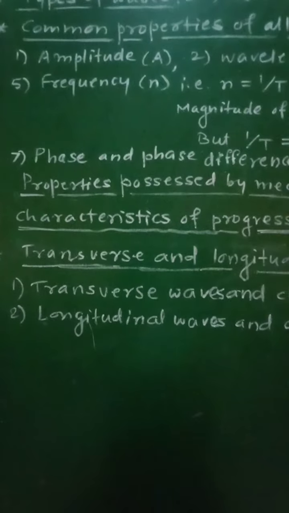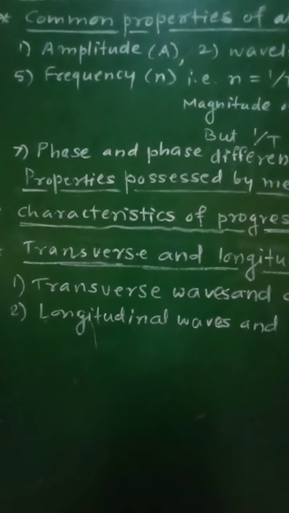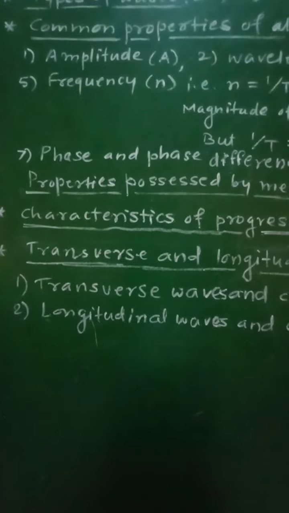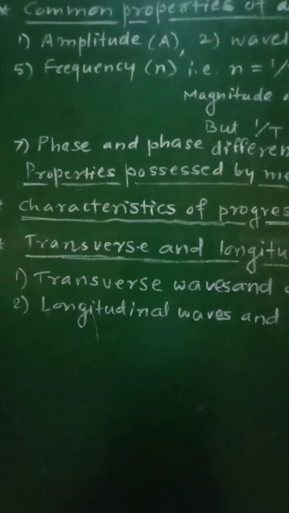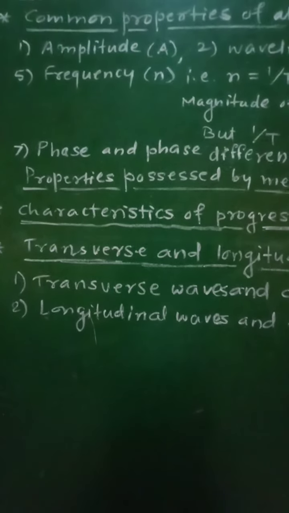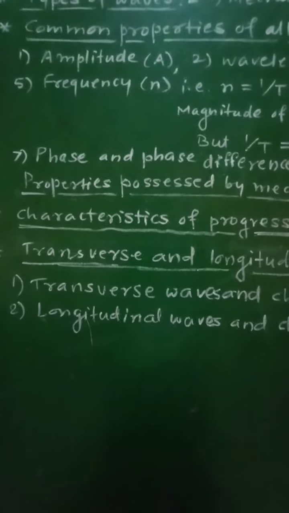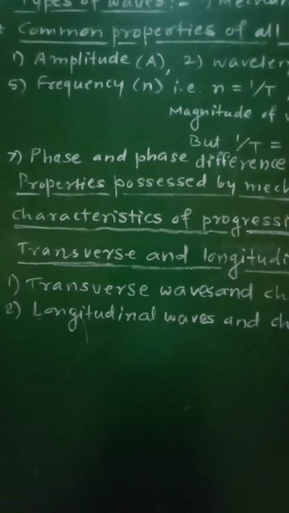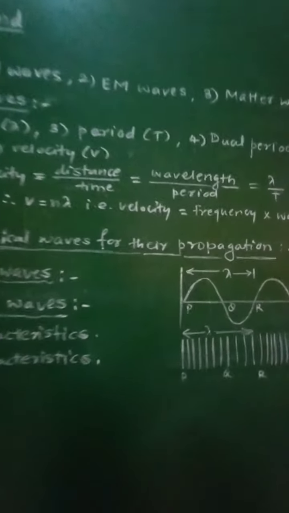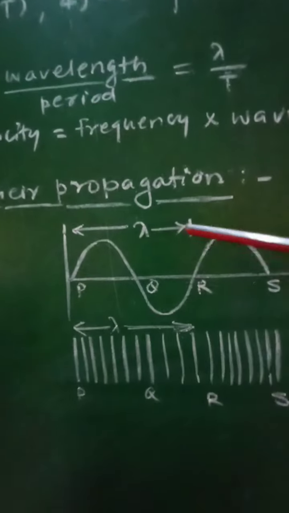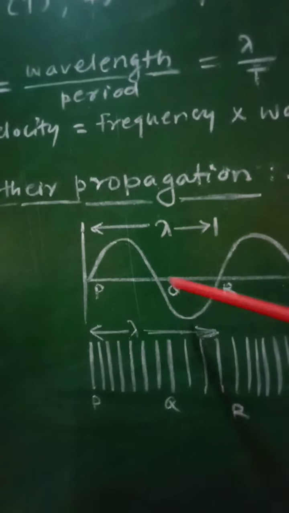in the path of the wave vibrate in a direction perpendicular to the direction of propagation of the wave with the same period and amplitude. Second characteristic: when a transverse wave passes through a medium, the medium is divided into alternate crests and troughs.